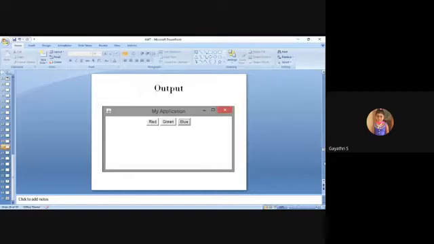Then this is your output. The frame has the name my application and some size, with a flow layout. We are using a flow layout, that is why the red, green, blue buttons are available in a perfect manner.